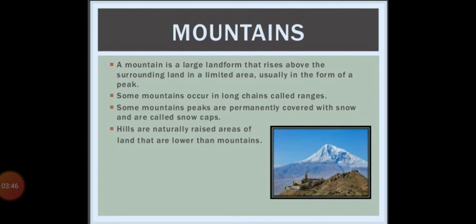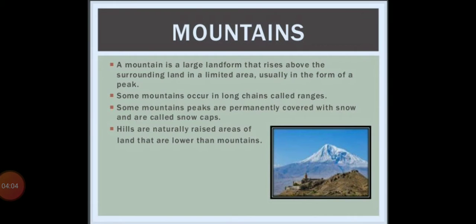Now we will start with the six different landforms, and among that the first one is the mountain. A mountain is a large landform that rises above the surrounding land in a limited area, usually in the form of a peak.